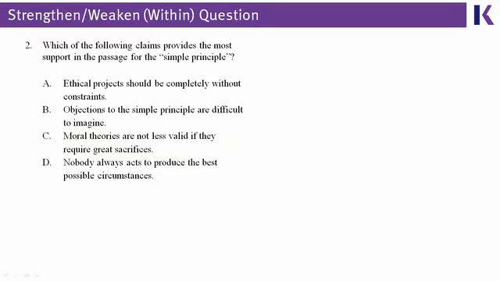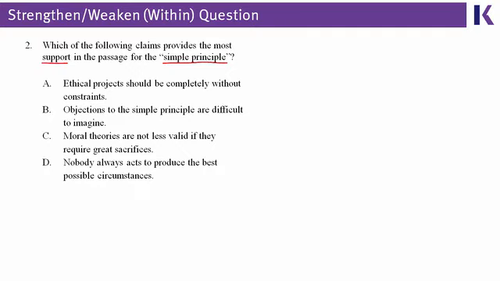And that brings us to the second question type of reasoning within the text, or reasoning within the passage. And this question calls out its question type pretty early on because it is mentioning support for a certain idea, specifically which of the claims supports the simple principle, this idea introduced in paragraph 1. Now, if the question stem gives us something that straightforward, we're going to have to go to wherever the simple principle is mentioned and work back and forth between the passage and the answer choices to see which answer choice is mentioned as a piece of support for it.